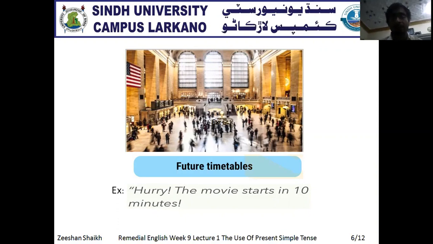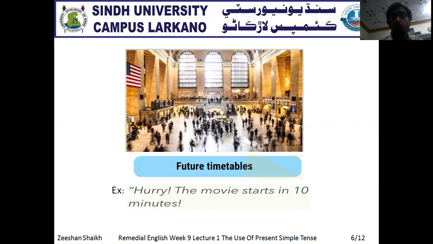Along with this example, I just give you another example. Likewise, from the newspaper, especially in the Dawn newspaper, we read that the president meets prime minister tomorrow. Now, actually, it shows a timetable that the president meets prime minister tomorrow. It means it is already scheduled for the future timetable. Now, it shows the future present simple tense with the future timetable. So now, if you see the president meets prime minister tomorrow, what does tomorrow mean? Tomorrow shows a future action.